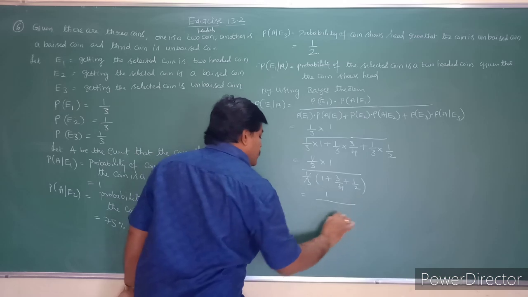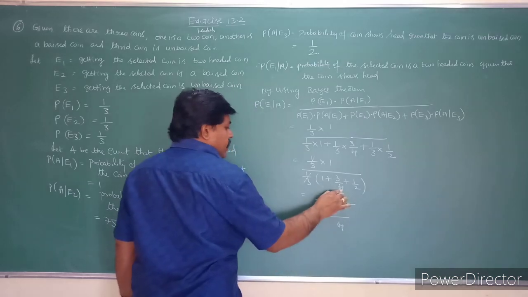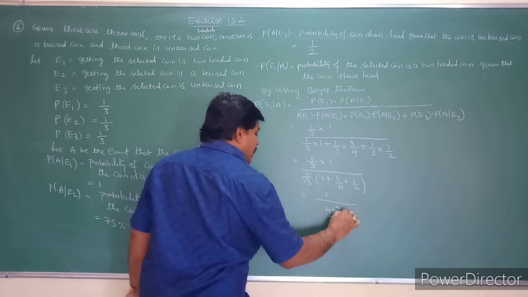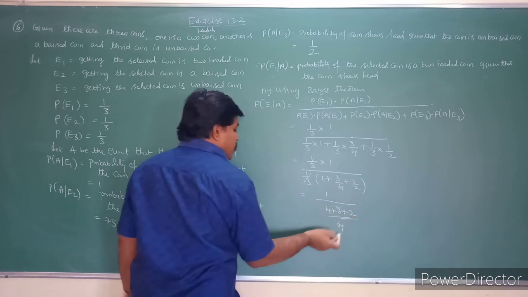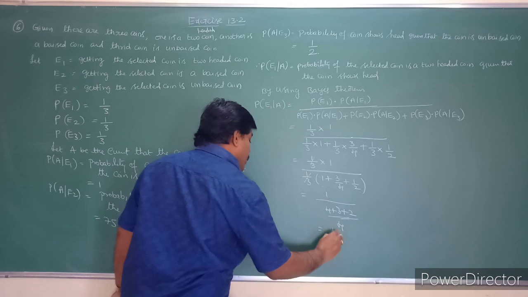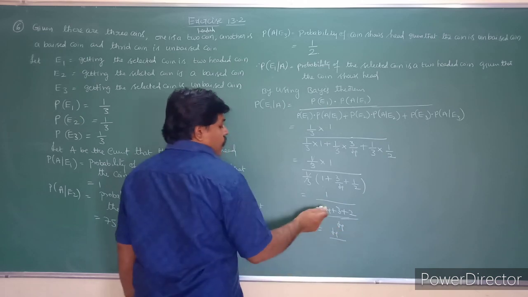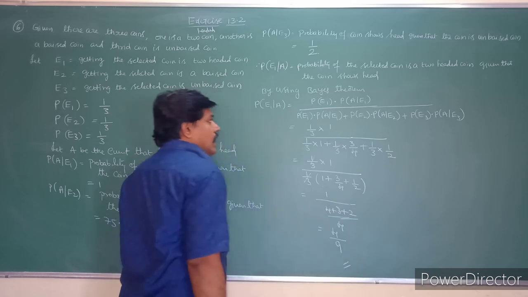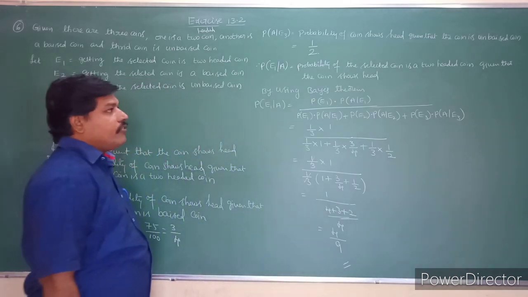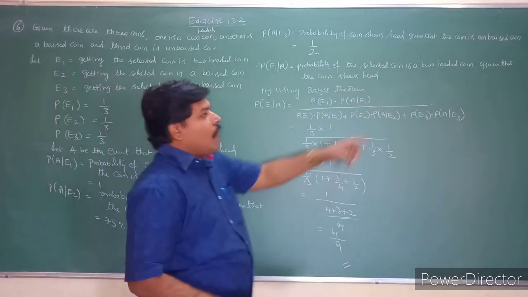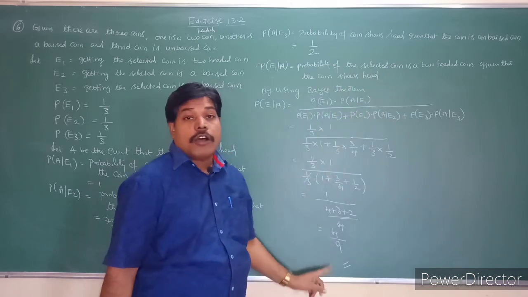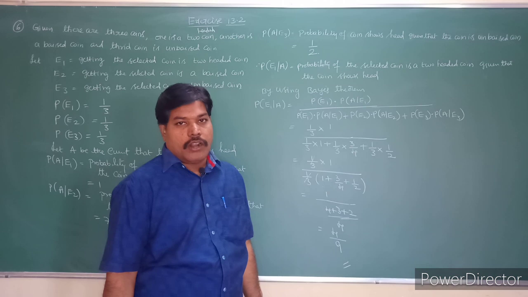Take 4 as the LCM here, students. So 4 plus 3 plus 2 over 4. Taking the denominator 4 to the numerator, it becomes 4 by 9, since 4 plus 3 is 7, 7 plus 2 is 9. So the answer is 4 by 9. So the probability that the selected coin is a two-headed coin given that the coin shows a head is 4 out of 9.